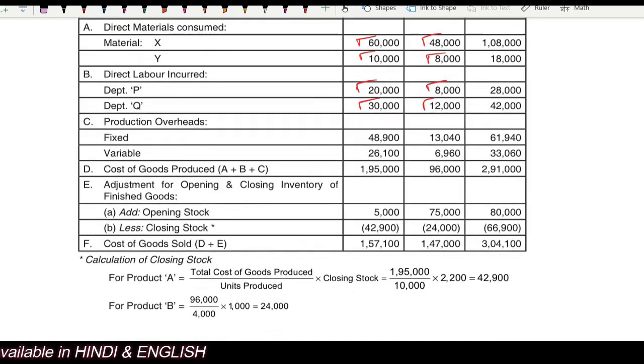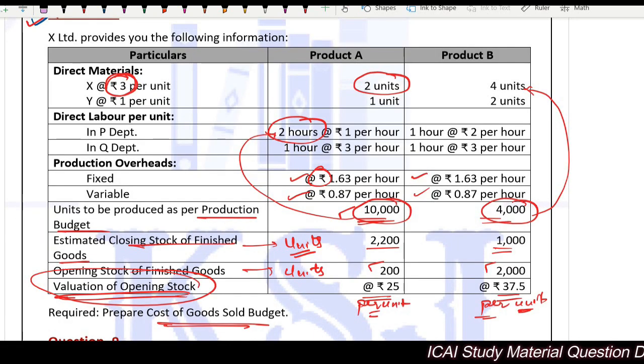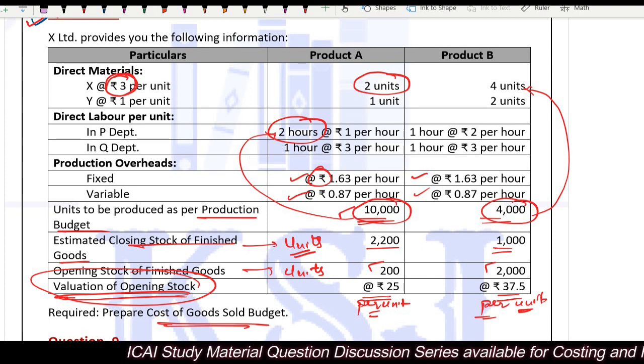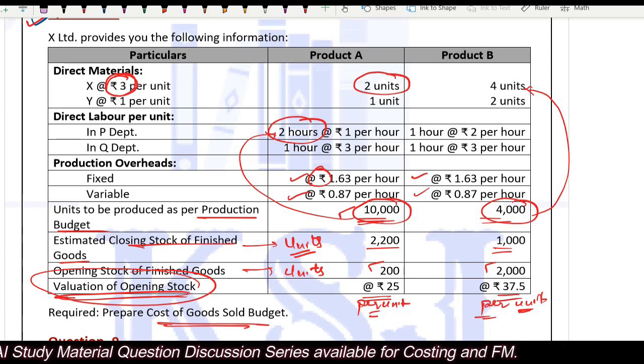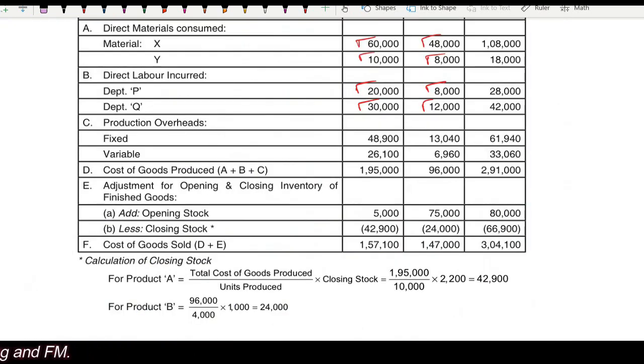Right? Production overheads per hour are given. So the total number of hours you have calculated. Per hour 1.63. Total number of hours for product A: 10,000 multiplied by 2 hours in department P and 1 in Q. Total 3 hours, 30,000 multiplied by 1.63. That will give you 48,900.